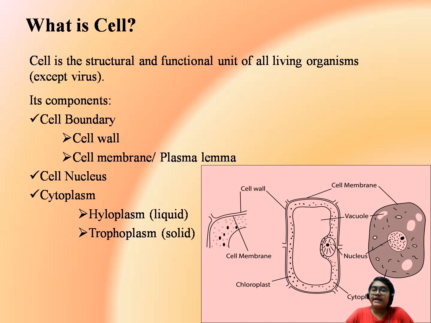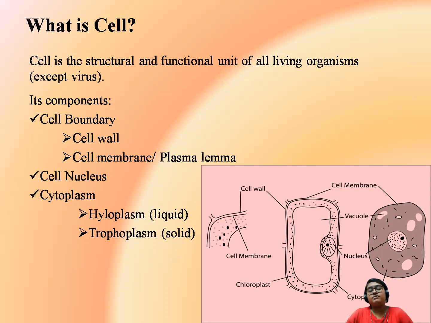If even one is missing, that structure is not considered a cell. That is why viruses are an exception, because they don't have a cell wall, right? They don't have cytoplasm, right? They have only the DNA or the genetic material. That's it. They don't have anything else.